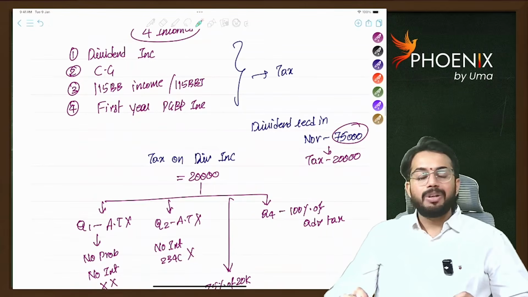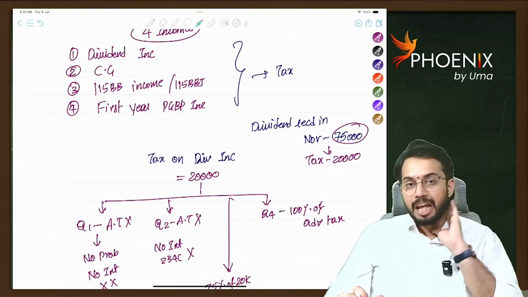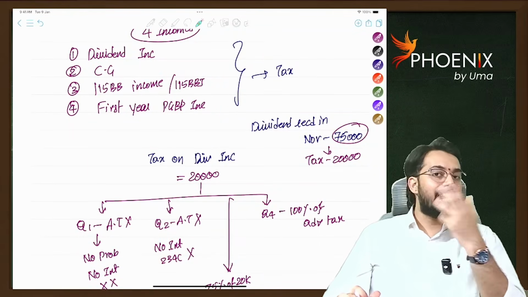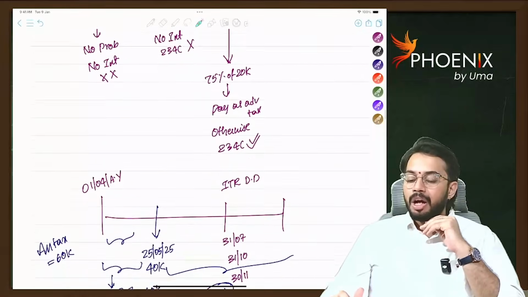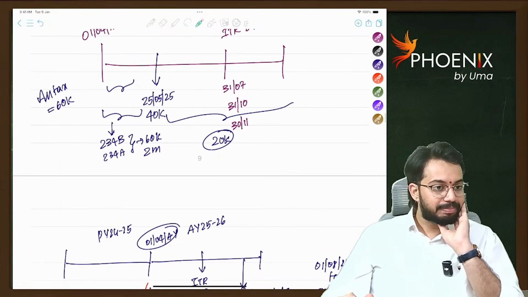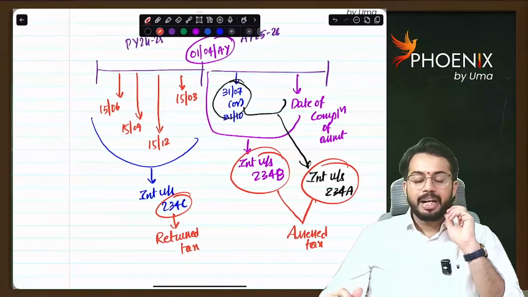So this is all about business trust, investment fund, securitization trust, and advance tax and interest. Hope the revision was clear. If you have any doubts, you can ask me.